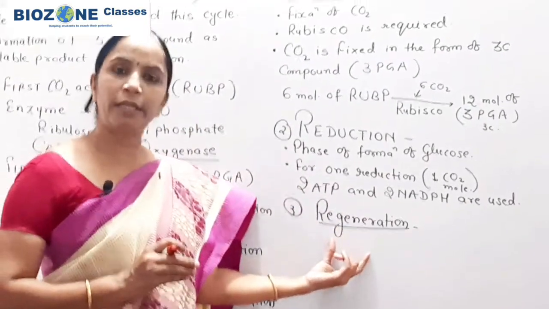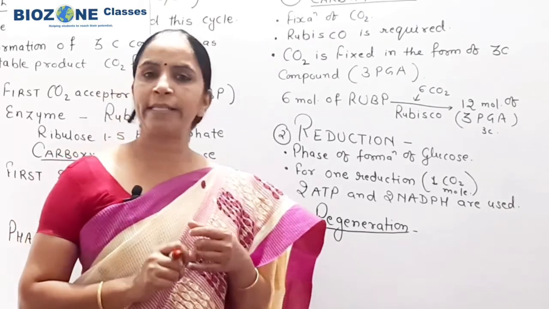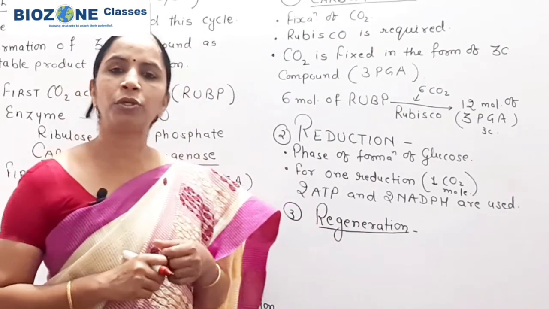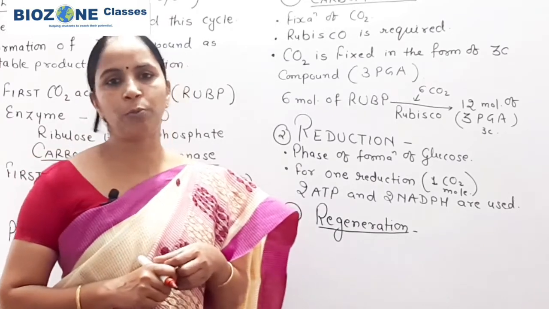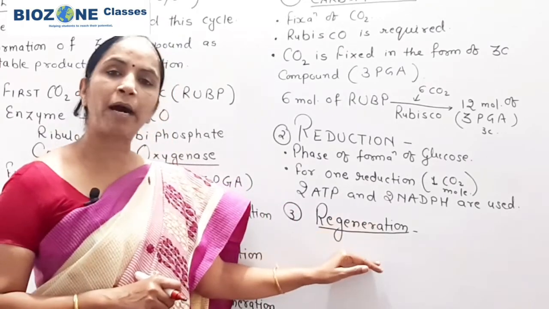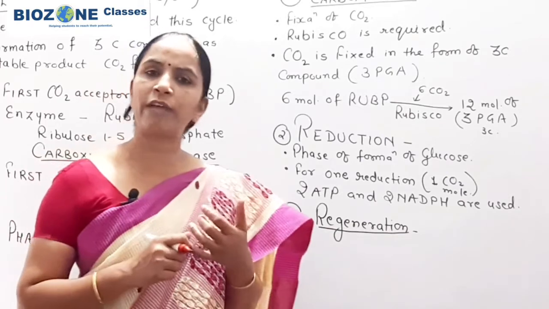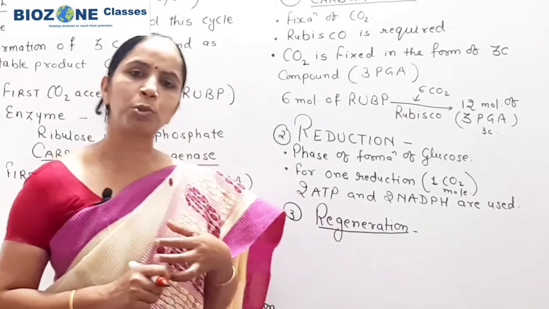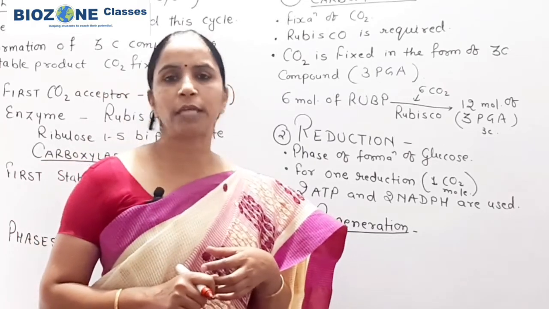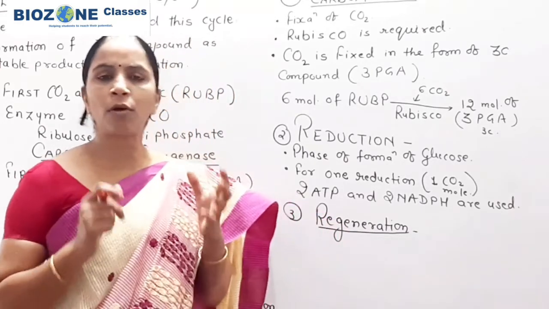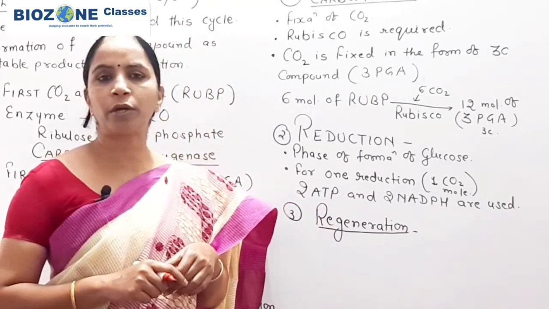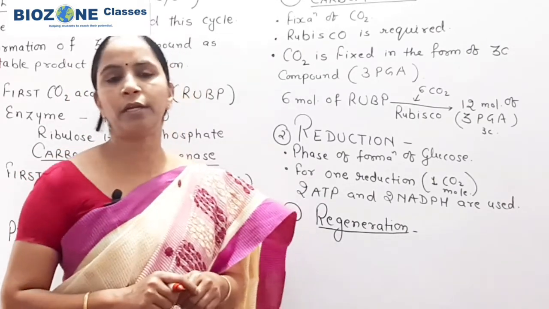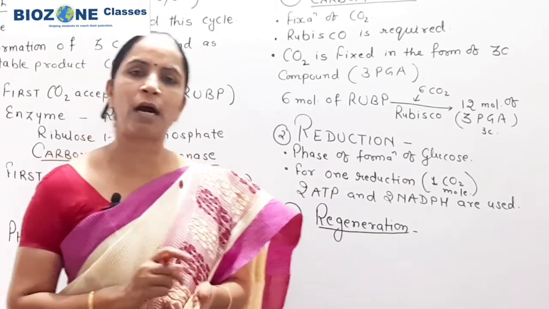In the regeneration phase, a number of enzymes are required for the regeneration of 5 carbon RUBP, and along this path you see xylulose 4-phosphate, 5-phosphate, erythrose 4-phosphate, pseudoheptulose 7-phosphate, and a number of different kinds of sugar, and all these sugars contribute to the regeneration of 5 carbon RUBP.